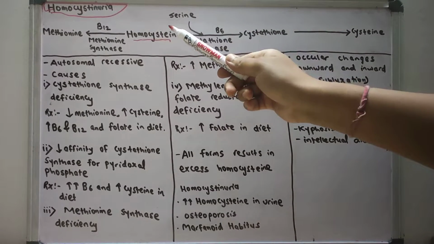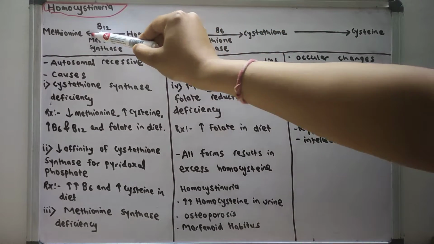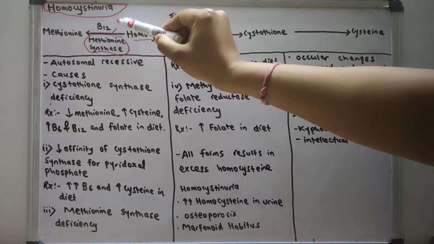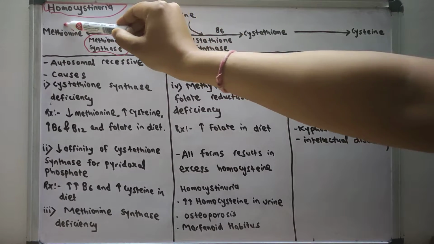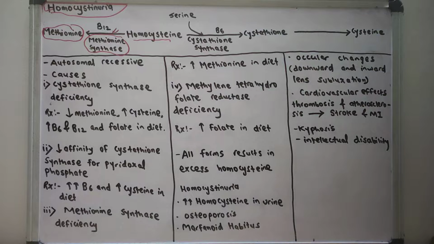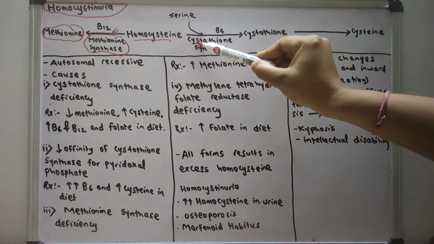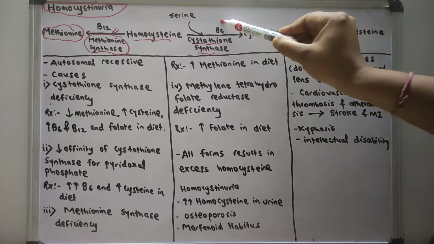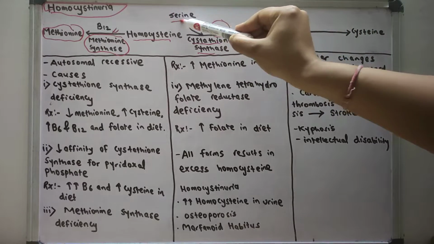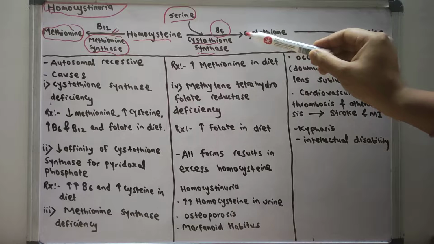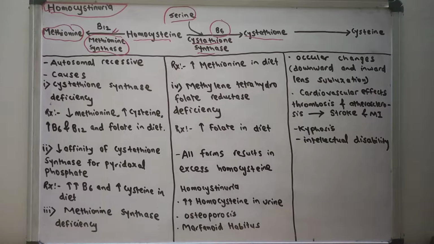Homocysteine, by the action of methionine synthase and with the help of vitamin B12, gets converted into methionine. Or the homocysteine, by the action of cystathionine synthase and the action of B6 and with the help of serine, gets converted into cystathionine, and this cystathionine ultimately converts into cysteine. So this is the basic metabolism of homocysteine.